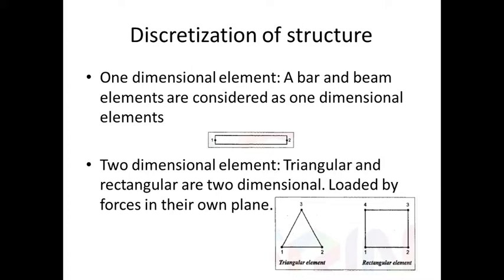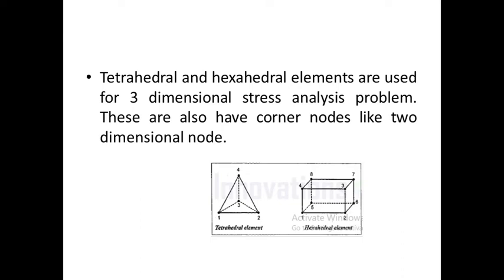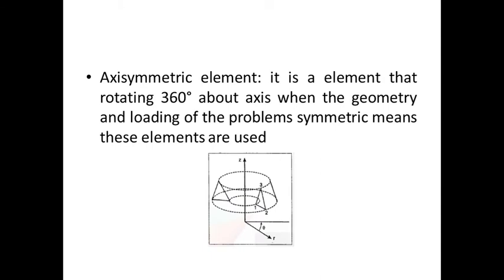After that, two dimensional elements: there are triangular and rectangular elements. In that, the assumption is that the load is acting on the plane of the triangular or rectangular element. After that, tetrahedral or hexagonal elements are used for three-dimensional stress analysis problems. They also have corner nodes like two-dimensional elements. The same kind of activity is taken into action here. After that, axisymmetric elements.